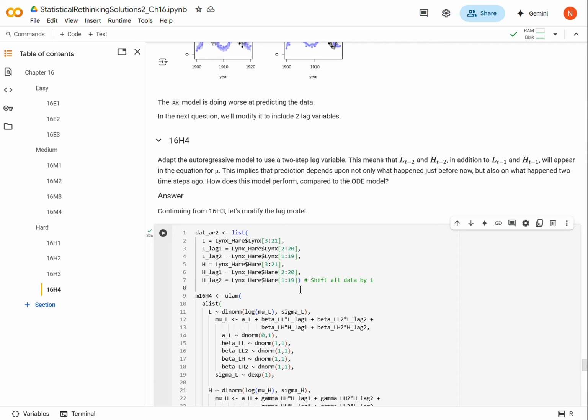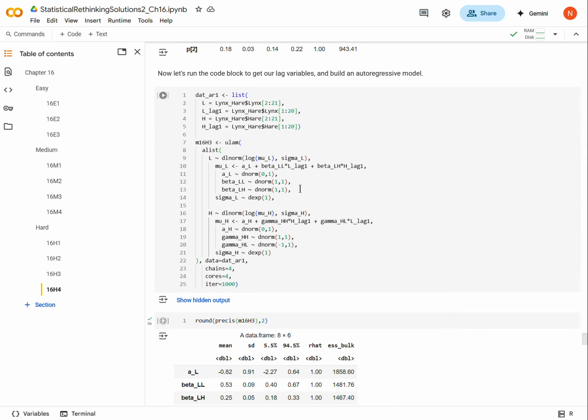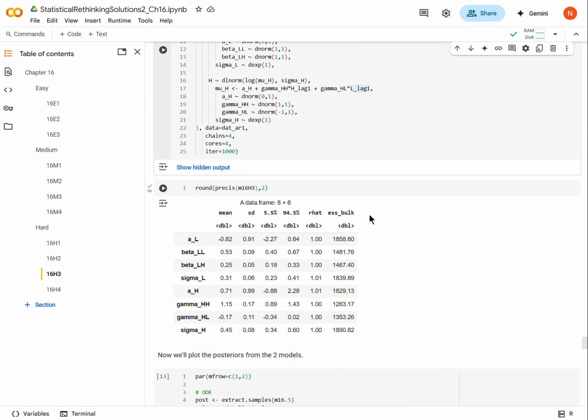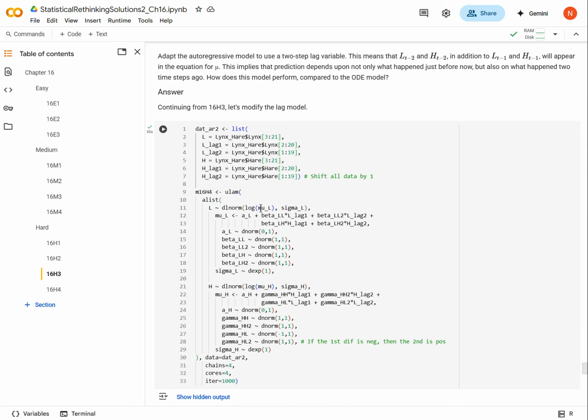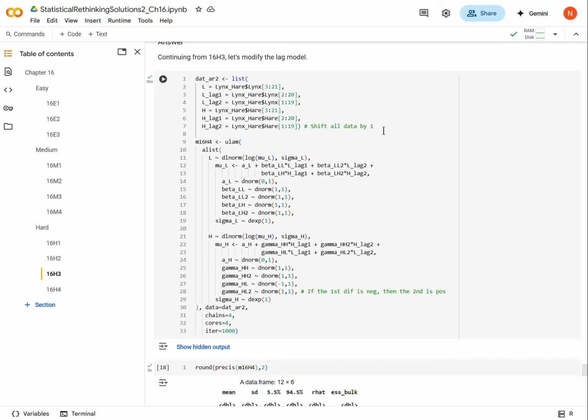I'm not sure if that exactly makes sense, but if you compare it to AR1 here, you see the pattern that we need to use to make sure that every observation that we put into the model has both lag 1 and lag 2, right? Okay. So we have that. And now we're just going to modify the model that we had previously by adding this lag 2 term here.